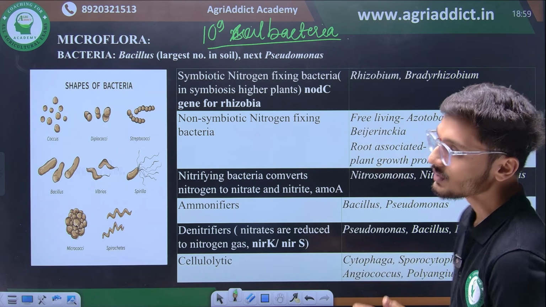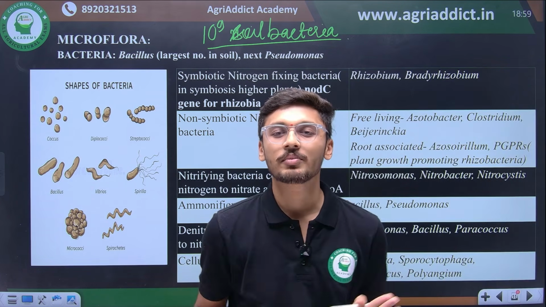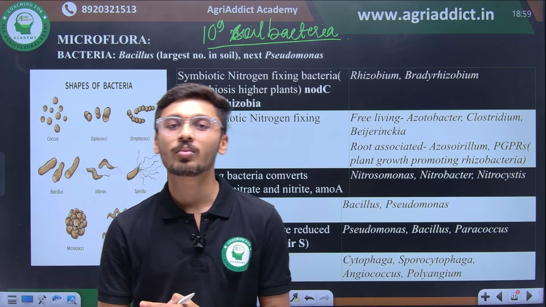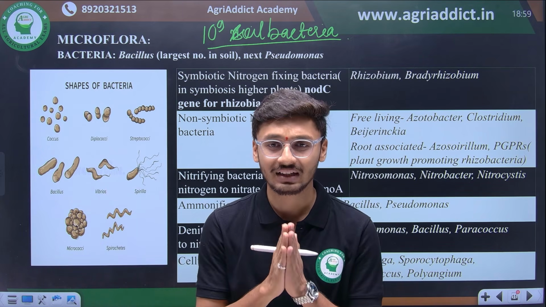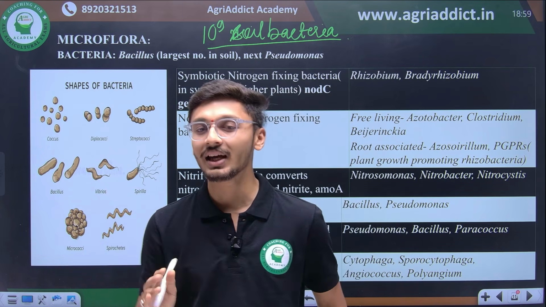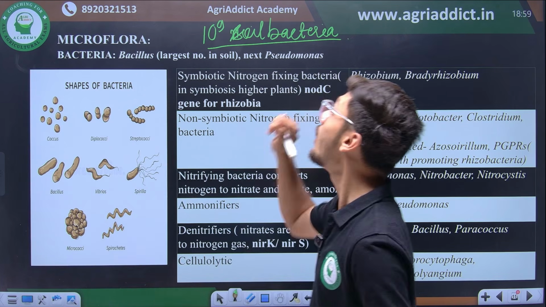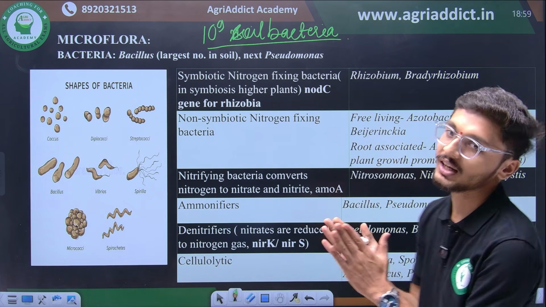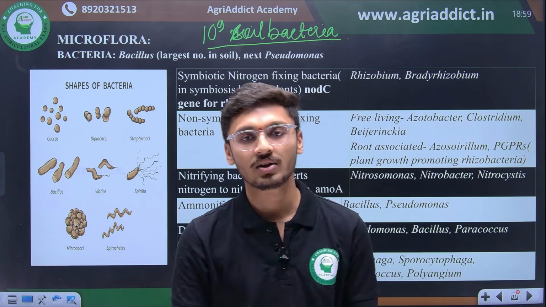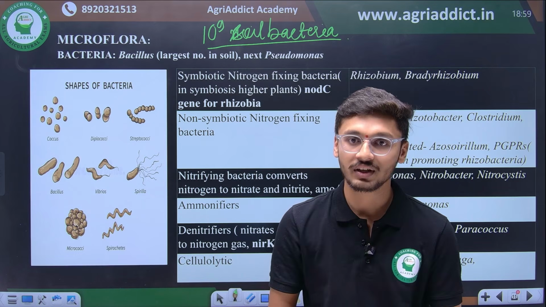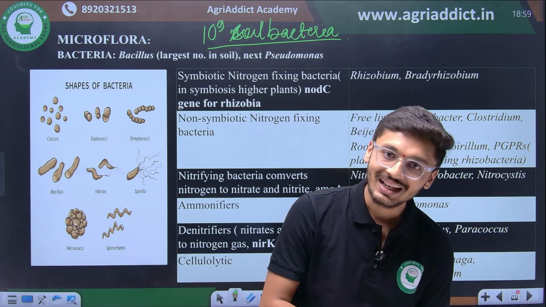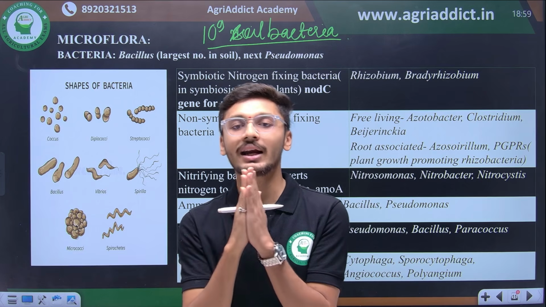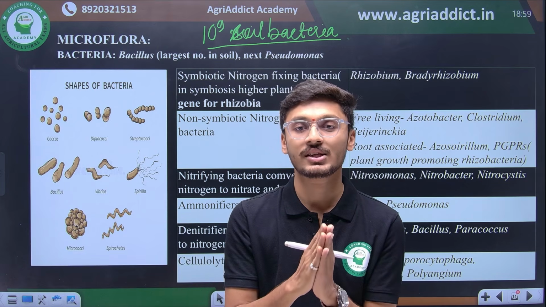Not wasting much time, because we do not have enough time to spend on general information about bacteria, we will directly go into different categories of bacterial population. There are symbiotic nitrogen fixers and non-symbiotic nitrogen fixers, because bacteria play a very important and characteristic role in the fixation of nitrogen.